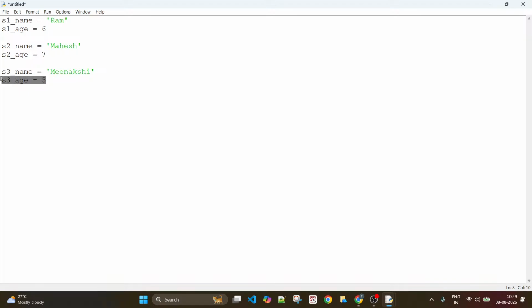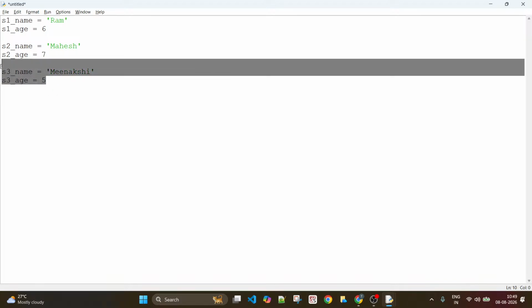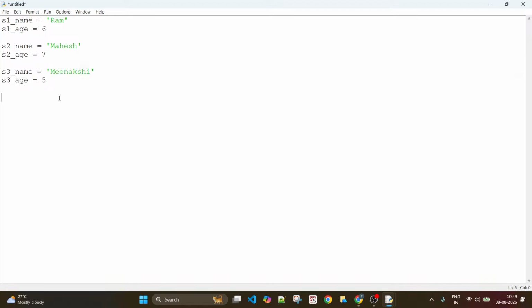Okay, that is only about the data. This is the data that we are going to talk about. Of course, when you think of a student in reality, just having the data of a student is not enough. If you have to deal with some operations that you can perform on that student, you need to have something called methods.